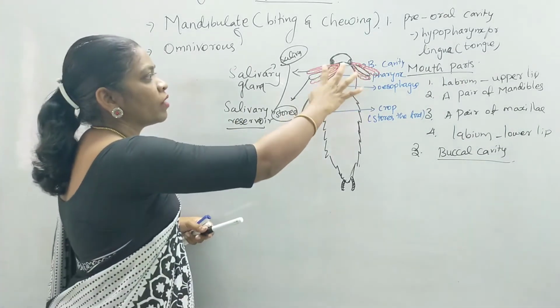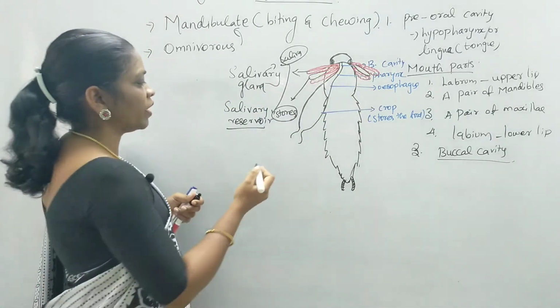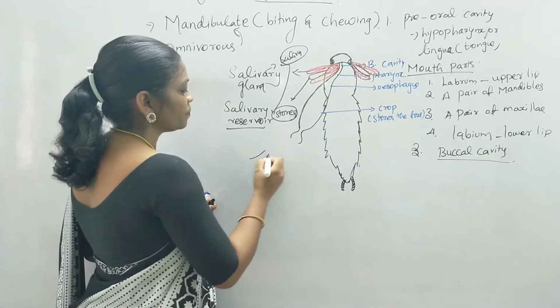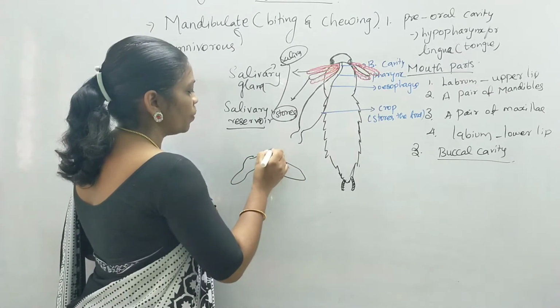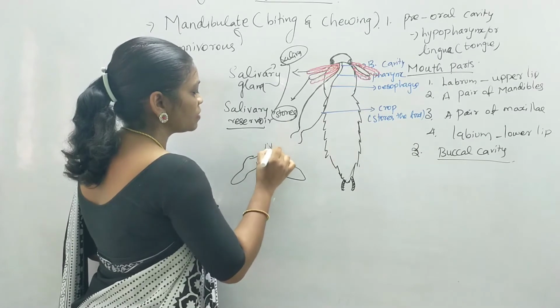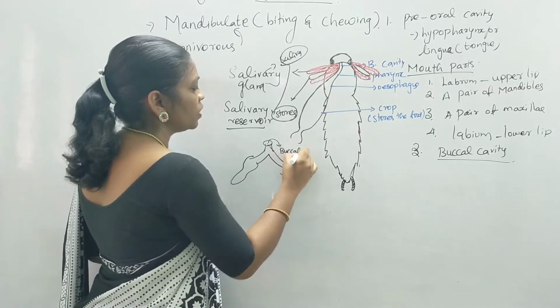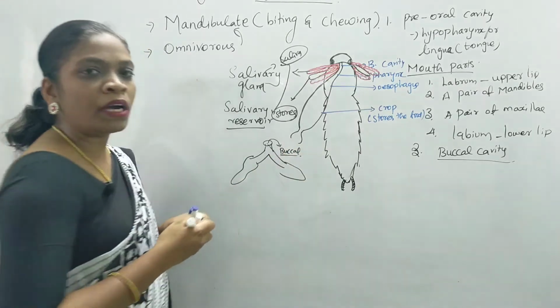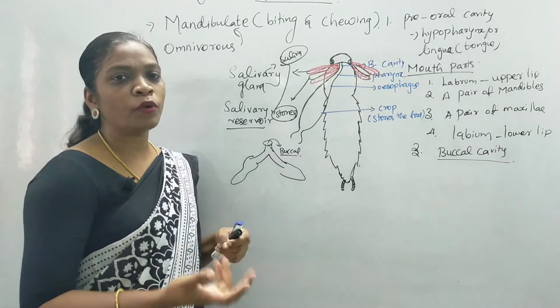These are a pair of glands on both sides, and they open into the buccal cavity. You can find the pair of salivary glands, and they open into the buccal cavity by a small opening, a small pore through which they pour their secretion into the buccal cavity. This is how the buccal cavity is connected to the salivary glands and how they help in the process of digestion.